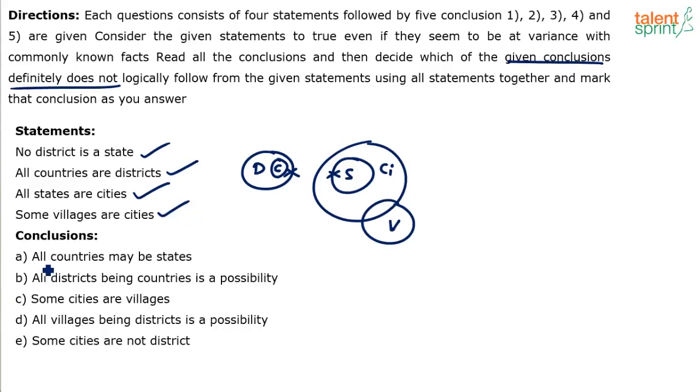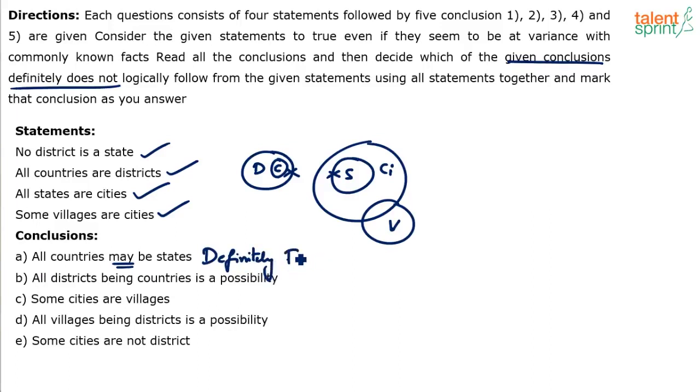Look at the conclusions. All countries may be states. "May be" means possible, right? Can all the countries be states? Impossible, because countries are completely inside districts and districts cannot touch states. If districts cannot touch states, obviously countries also cannot touch states. So all countries may be states is definitely false.